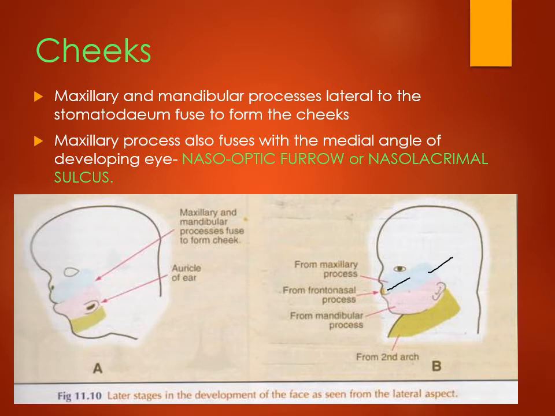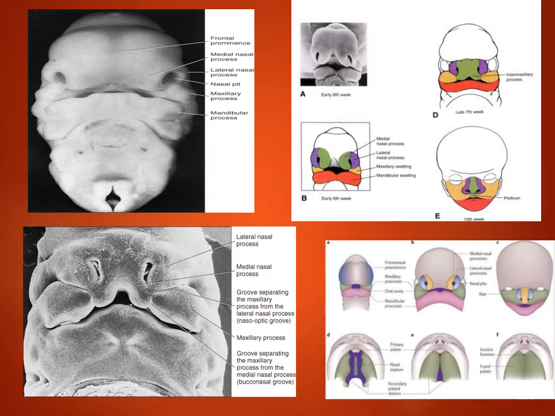Okay, and the cheek area is formed by fusion of the mandibular process with the maxillary process on the lateral side. So again, a basic revision. The forehead is formed by the frontal process. The nose is formed by the medial nasal, lateral nasal process and part of the frontonasal process. The lower lip is formed by fusion of two mandibular processes, and the upper lip is formed by fusion of the maxillary process, lateral nasal process and medial nasal process.